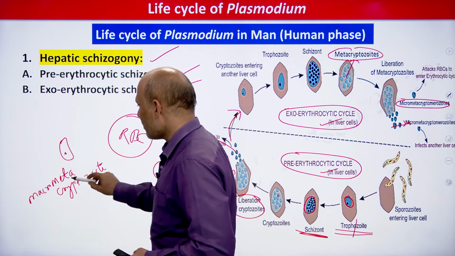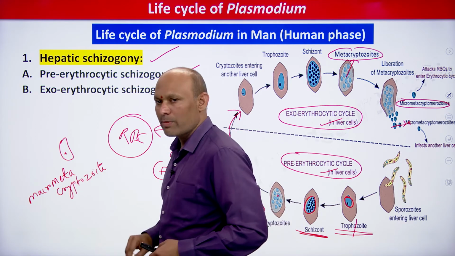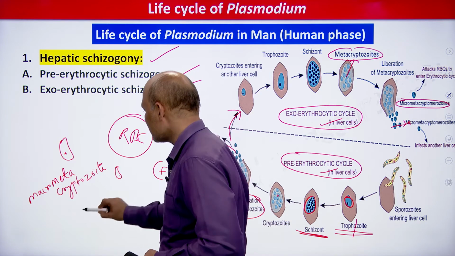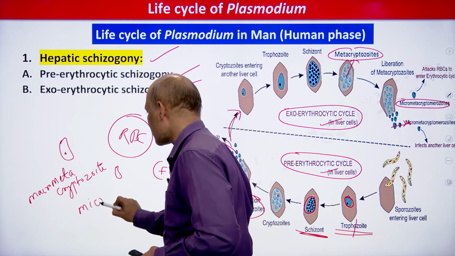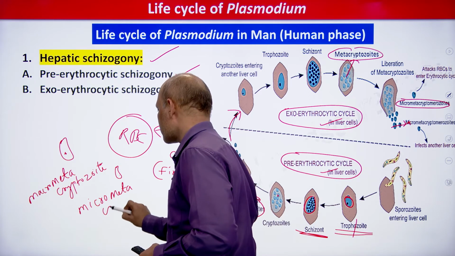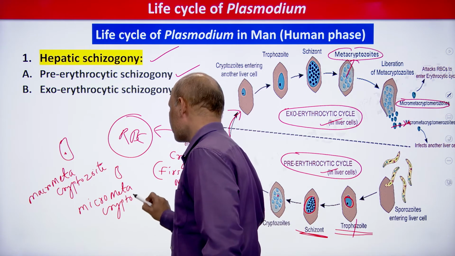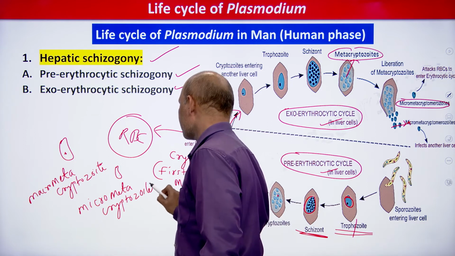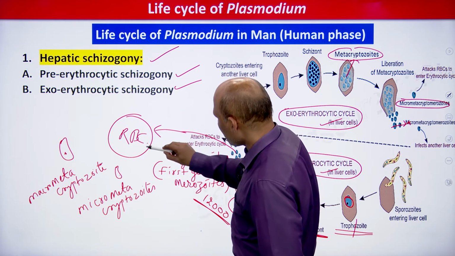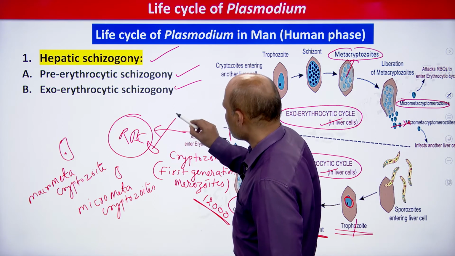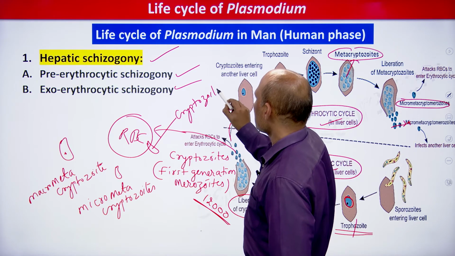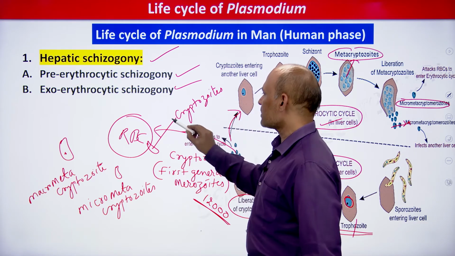So this is macro metacryptozoite, and you see one more, smaller in size, therefore it is called micro metacryptozoite, students. It is very simple, right? And this is cryptozoite, the first generation merozoite, formed as a result of the pre-erythrocytic cycle.